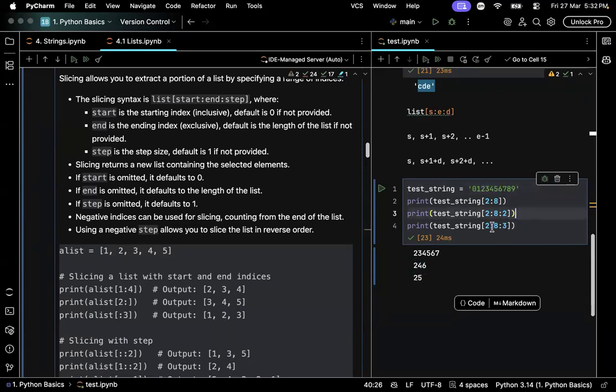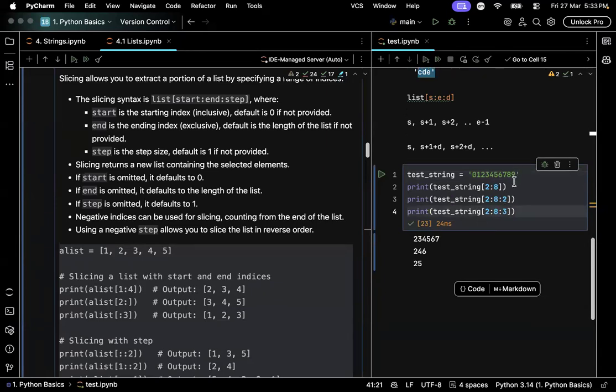In case of when the step size is 3, 2. Now 3 steps from 2 is 3, 4, and 5. So we got 5. Now 3 steps from 5 is 6, 7, and 8. But 8 is the last element we mentioned in our range, right? So it won't return the 8. If it had been 7, it would have returned 7.